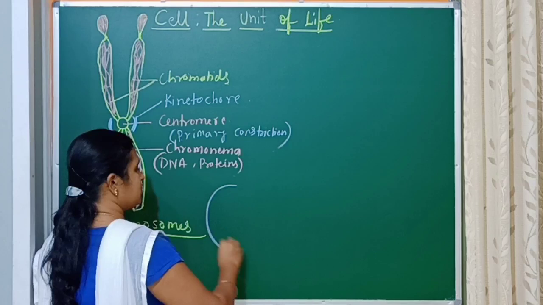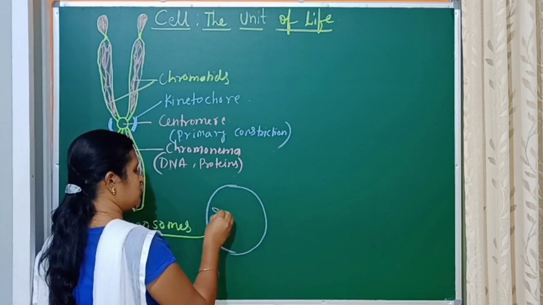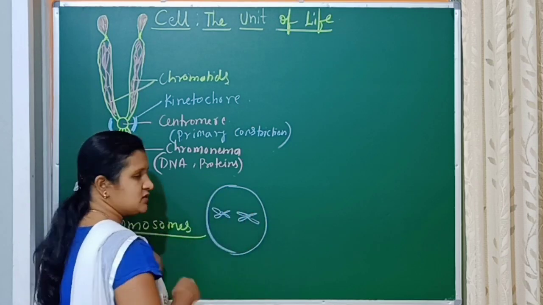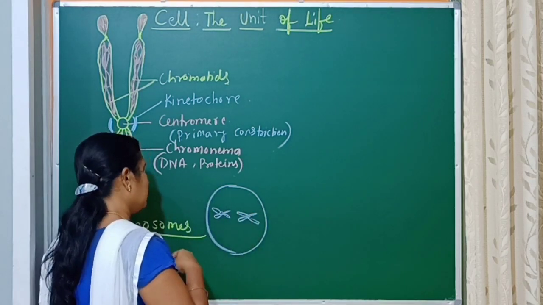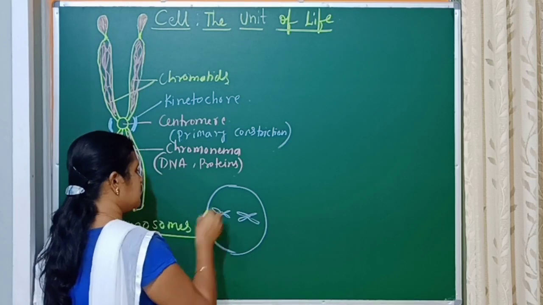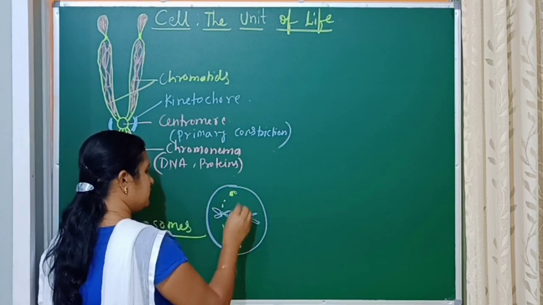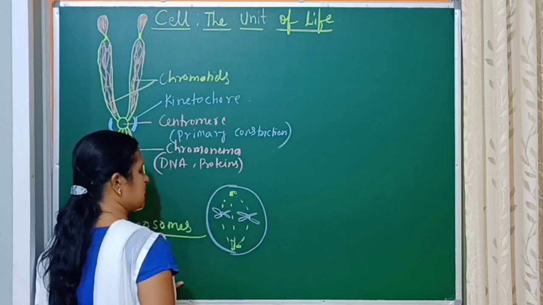During cell division, the chromosomes come and lie in the equatorial plate, also called the metaphase plate, and during that time the spindle fibers are formed from the centrioles. All this we will discuss in detail in our next chapters.